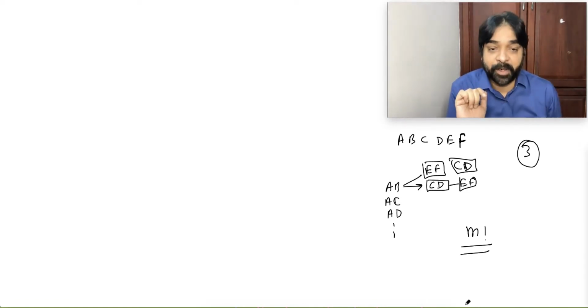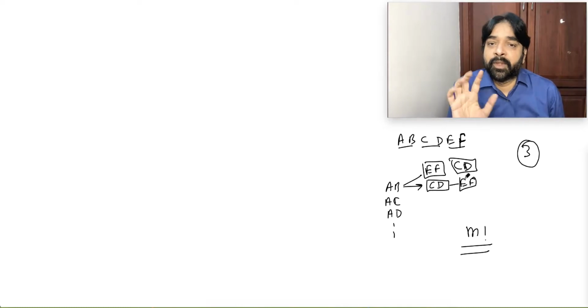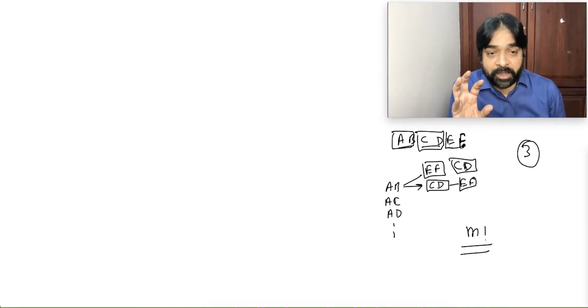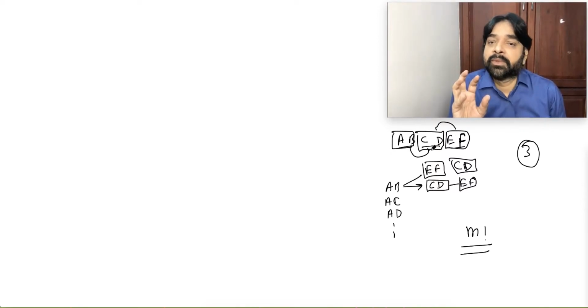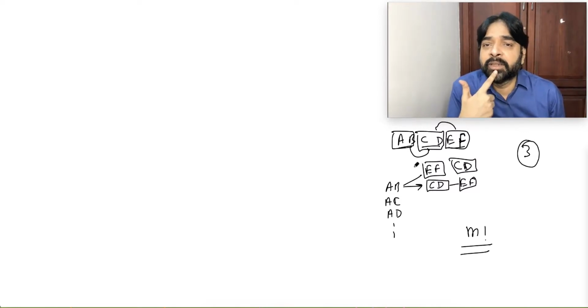What is the meaning of m factorial? You are going to do 2, 2, 2. What is the problem that will happen? Try to understand. They can interchange their position. In how many ways can they interchange? 3 factorial.